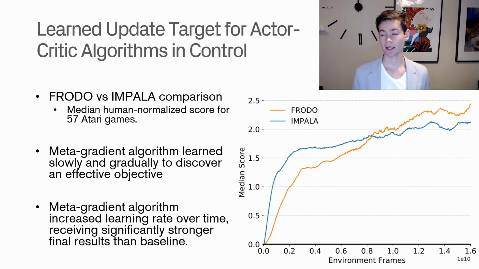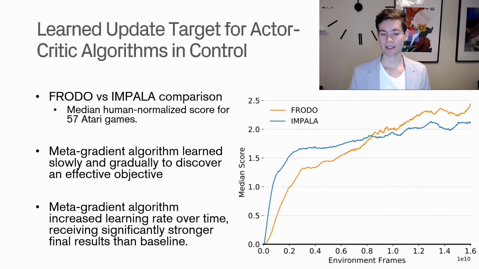What they did next is they evaluated this on some more complex domains, basically the Atari suite. This is a study based on the entire suite of Atari games, so all 57 of them. And what they're comparing this Frodo algorithm to is the Impala algorithm. So that is basically an actor-critic algorithm that's quite well-performing and commonly used.